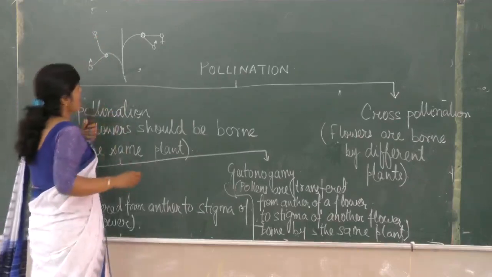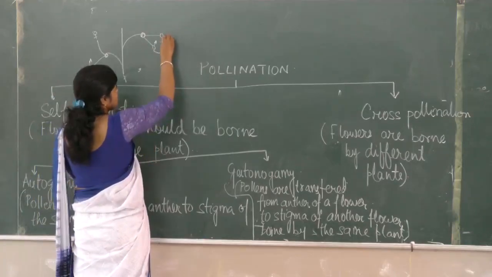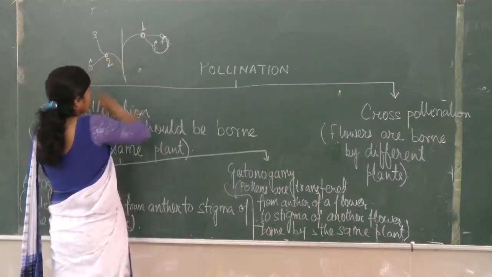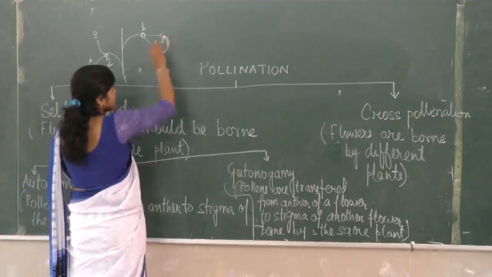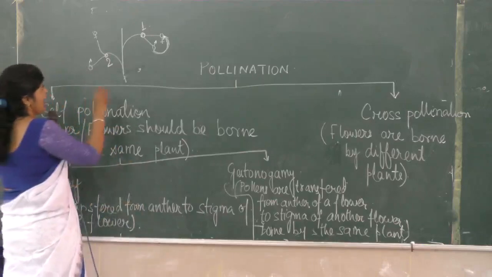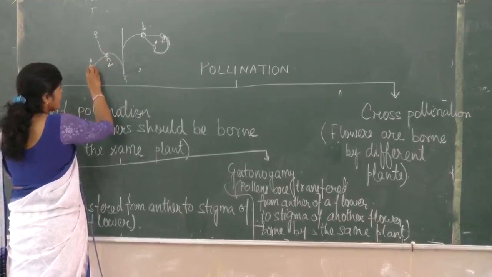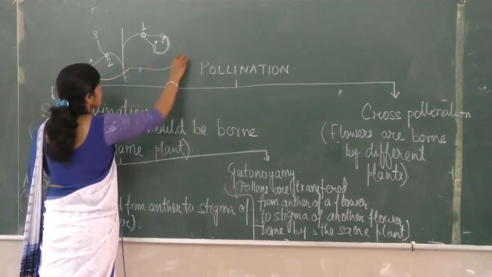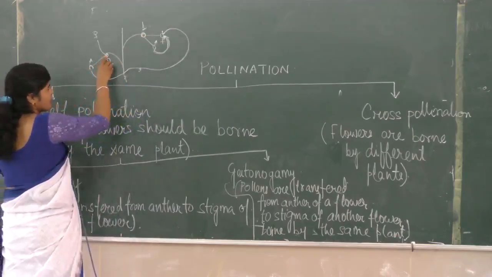Now, if the transfer is taking place like this, from anther to stigma of the same flower, this is flower number 1, this is flower number 2. If the transfer is taking place in the same flower, then it is autogamy. And if the transfer is taking place, this is the male part I have shown, and the pollen grains are transferred from the anther to the stigma of the other flower, this is flower number 2.